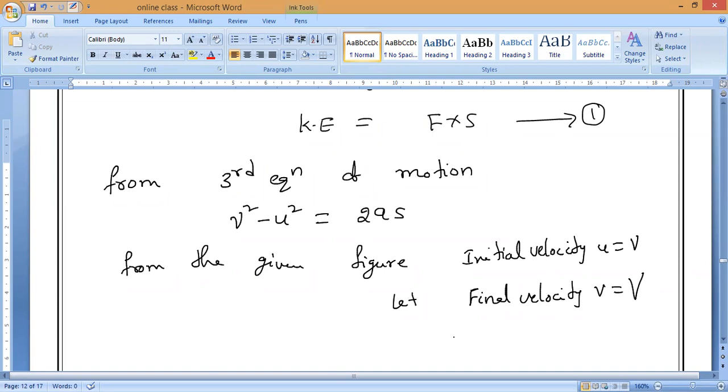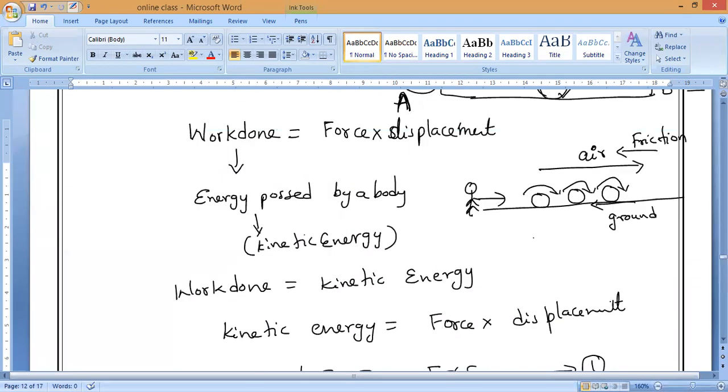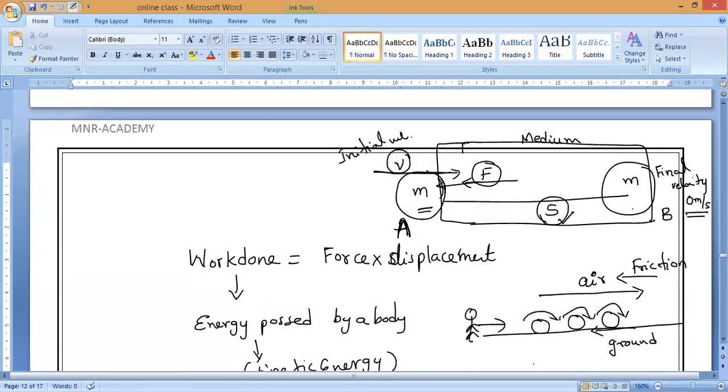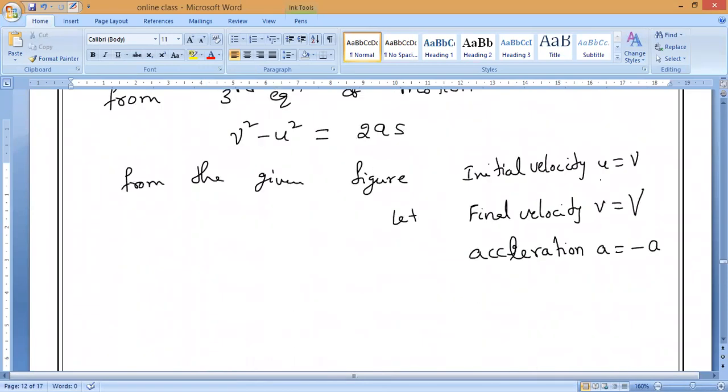Next, acceleration. Tell me, is it decreasing acceleration or increasing acceleration? Decreasing acceleration means minus, since the body is coming to rest. It is retardation. Yes or no, guys? So a equals minus a. And the distance traveled is S only.